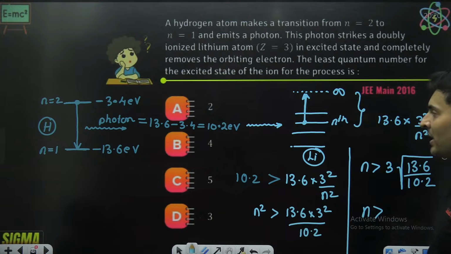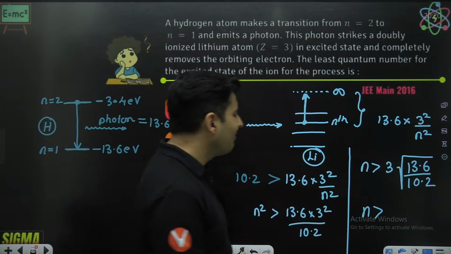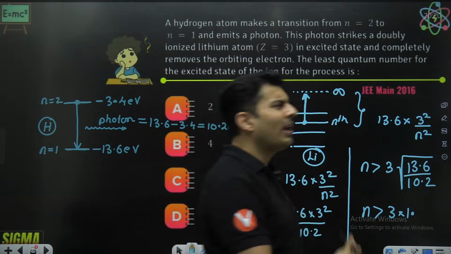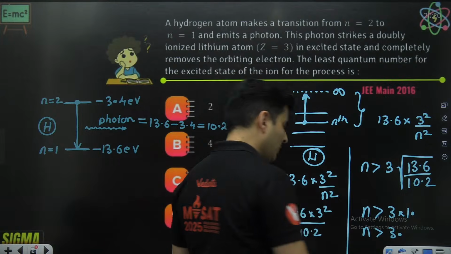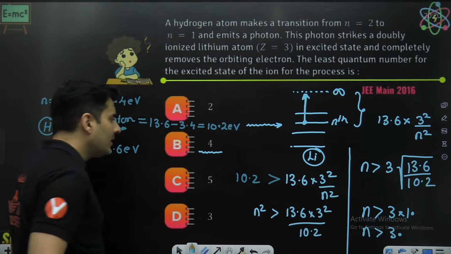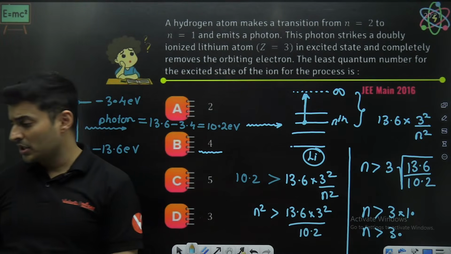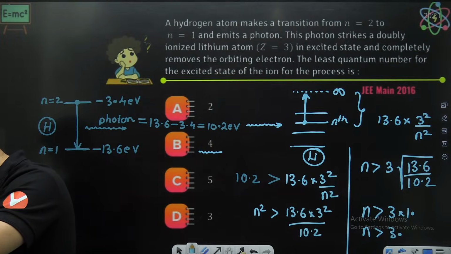So n will be more than roughly how much? Now 13.6 divided by 10.2 will be 1 point something, guys. Root of this will be 1 point something. So 3 into 1 point something will be 3 point something. So n should be more than 3 point something, but n has to be an integer. So the smallest integer after 3 is the number 4. Hence 4 will be the correct answer. Got it? How we figured it out? Very interesting question. These kinds of questions can also come in your JEE examination. Is that okay? Perfecto. Amazing.